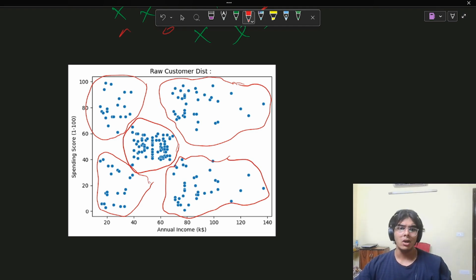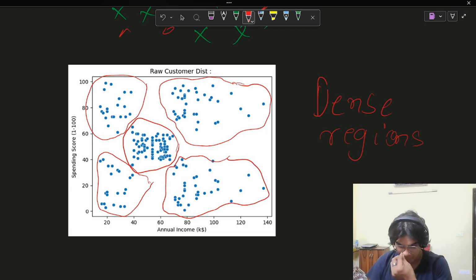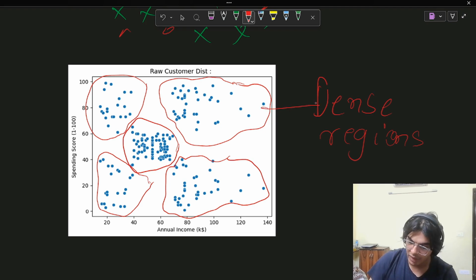Now, what are these points? They are not random points. They are the customer spending score and annual income values, which are plotted in the form of a scatter plot. So I can already see that these values are not random. There is some structure available, which we can see very intuitively in the scatter plot itself. Okay, we can already see these dense regions. All of these dense regions, or blobs, as we call them, or maybe even clusters, which is the formal name, by the way. So we can already see these dense regions in the EDA itself.